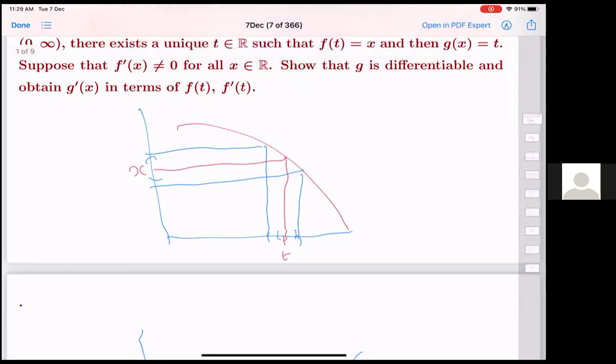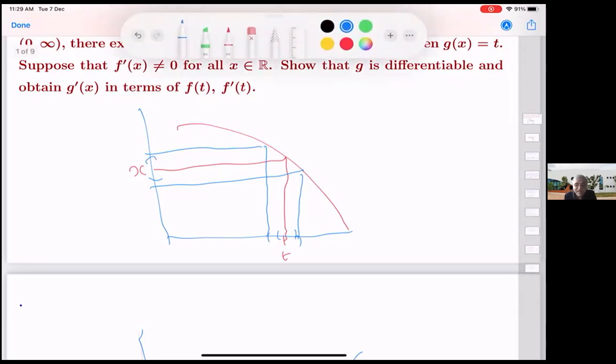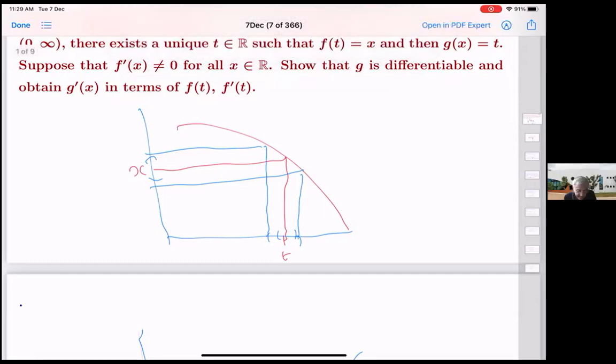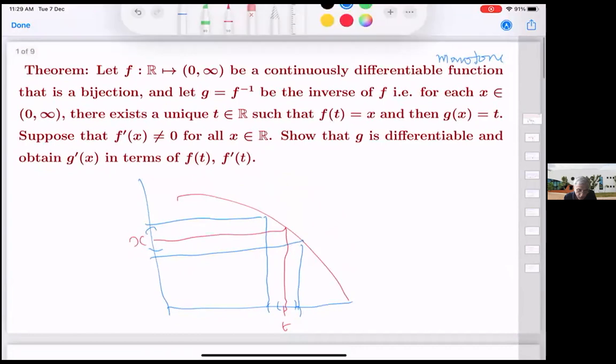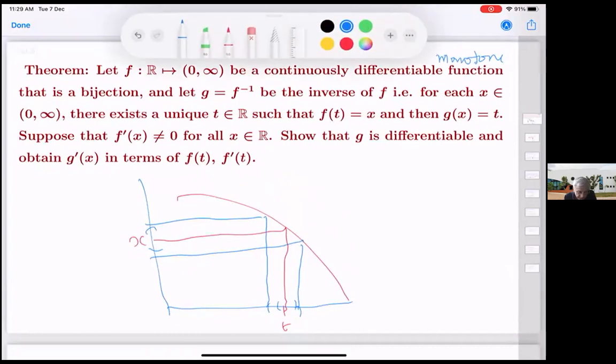So here we can get monotonicity from the fact that f dash x can't be 0, right? Once again, here we can get monotonicity from the fact that f dash x can't be 0. I was going to say we'll return to that at the end after I have completed this. Yeah, we should. Okay, since you have mentioned it, let's come back here. This monotonicity we can actually deduce because we have assumed f dash x is not 0.